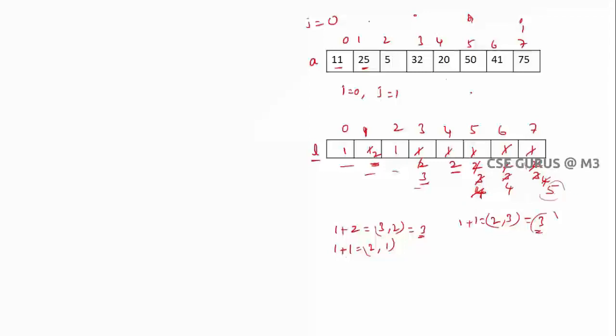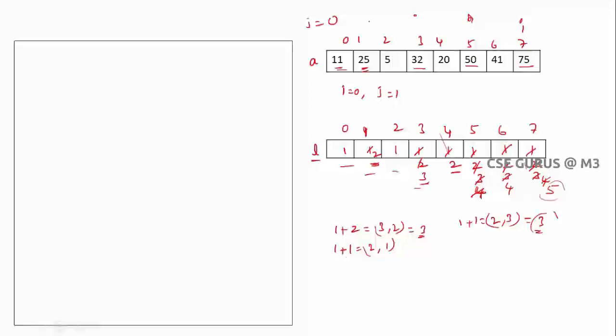So that 5, I think the answer is like 11, 25, 32, 50, 75. Of course you can take 11, 25, 32, 41 and 75. That is also a correct answer. Is there any more? I think no. So anyway, the maximum length is 5. This is what we have to check, one element at a time.